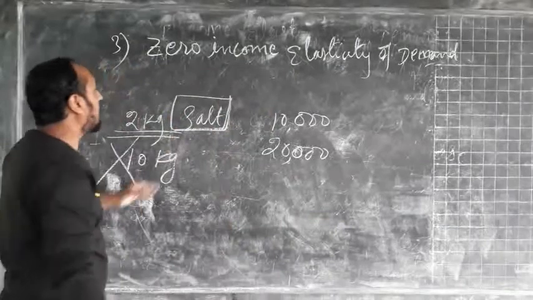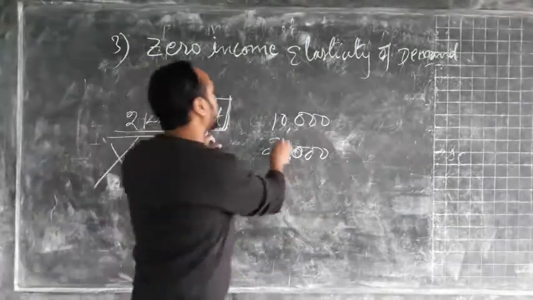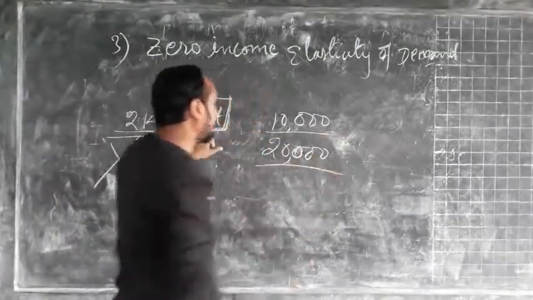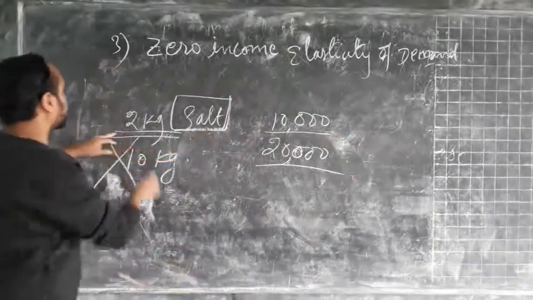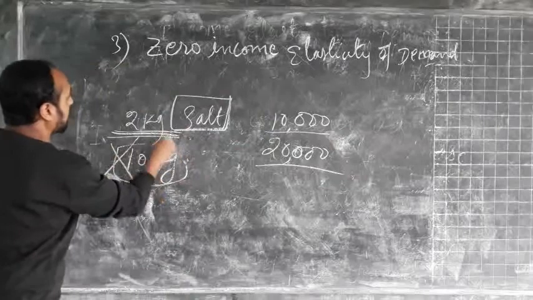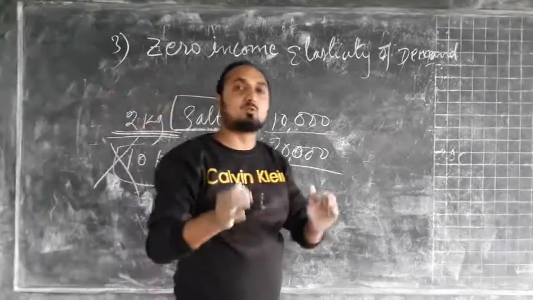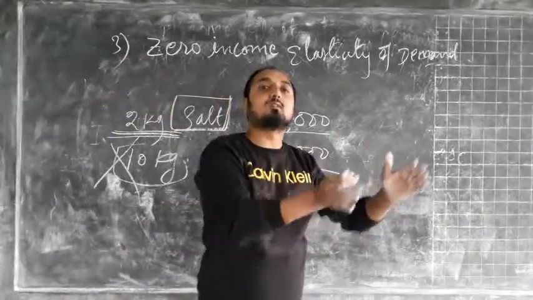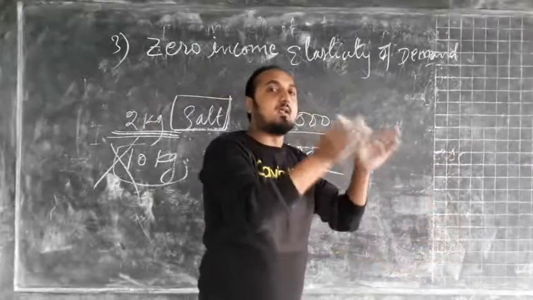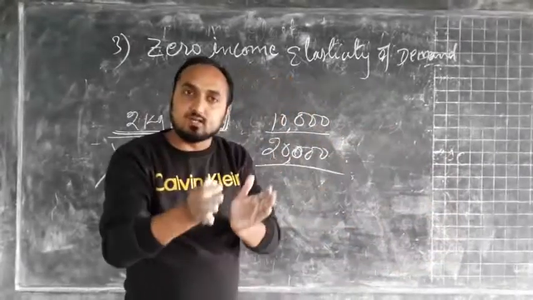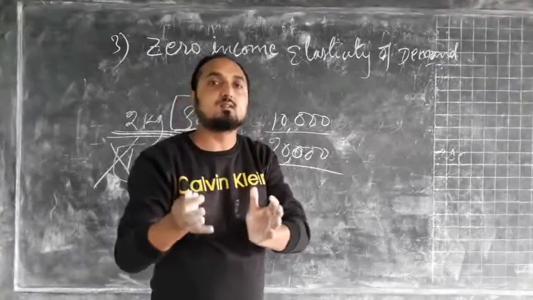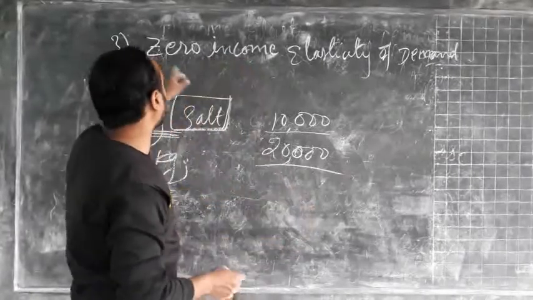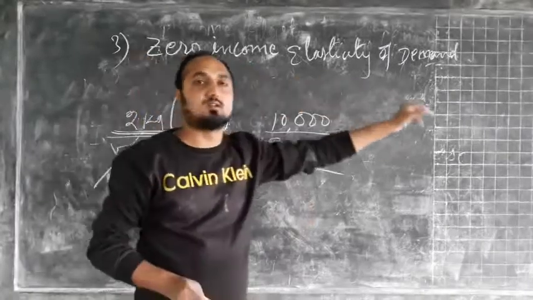In the case of salt, when income increases from 10,000 to 20,000 rupees, it does not mean that the quantity demand for salt will increase from 2 kg to 10 kg. So whatever the quantity demand was earlier before increasing the income of the consumer, after increasing the income the quantity demand for salt will remain same. It will not increase the quantity demand. So this is the case of zero income elasticity of demand.